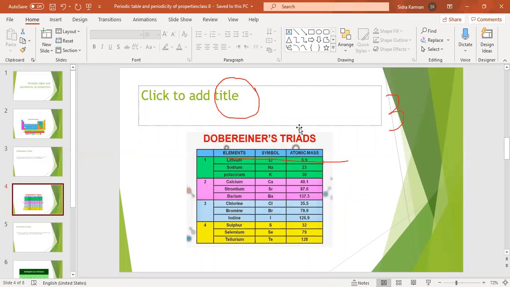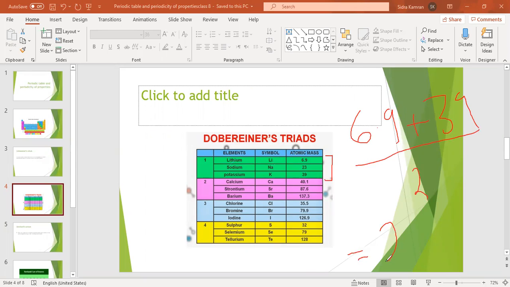this is Dobereiner's triad. At that time, only 30 elements were discovered, and he felt no difficulty arranging these 30 elements. He took 3 elements and arranged them in a group of 3. If you take the average of the first element, that is lithium, and the third element, that is potassium, you will get the atomic mass of the middle one, that is 23.